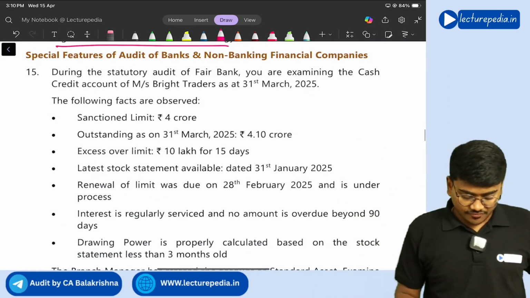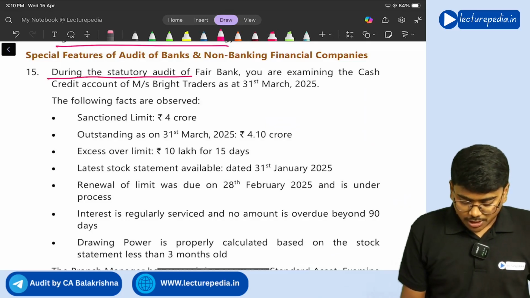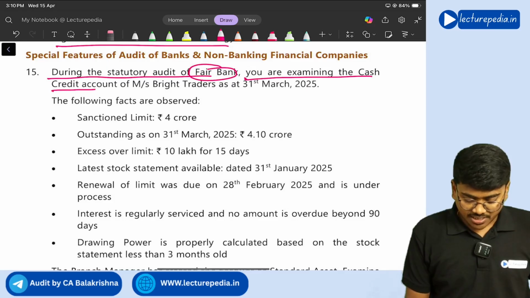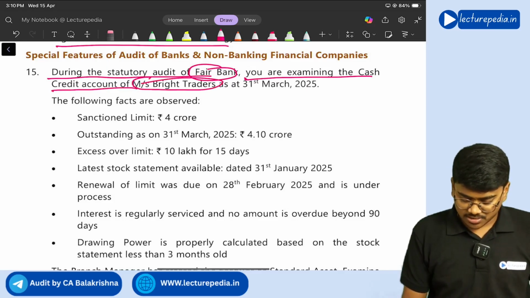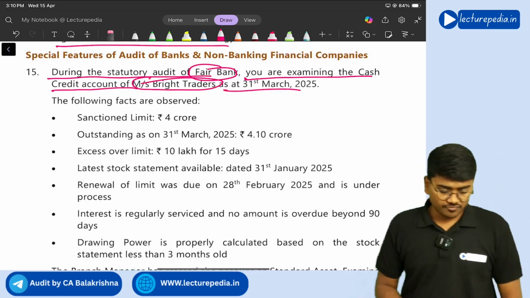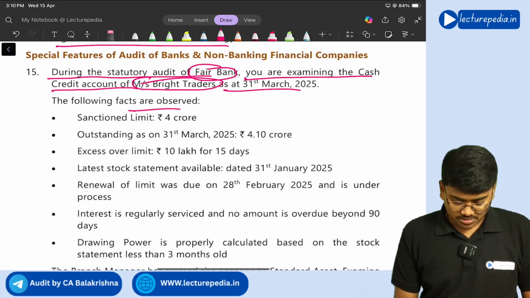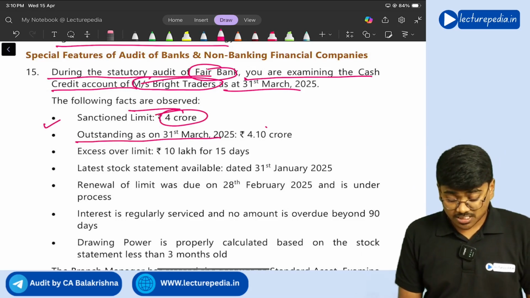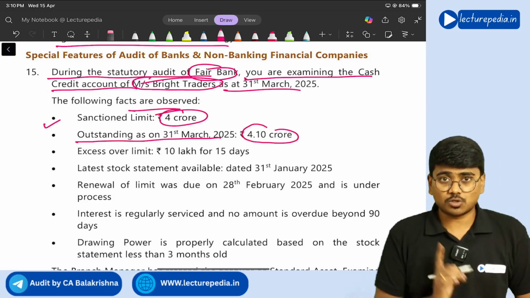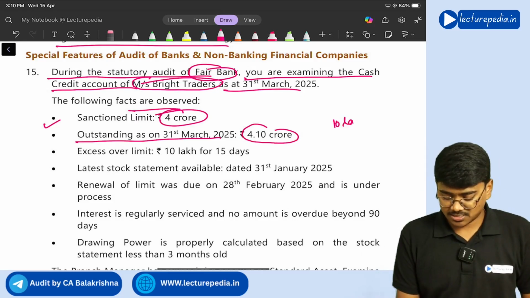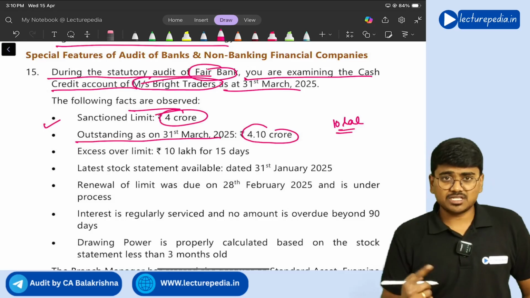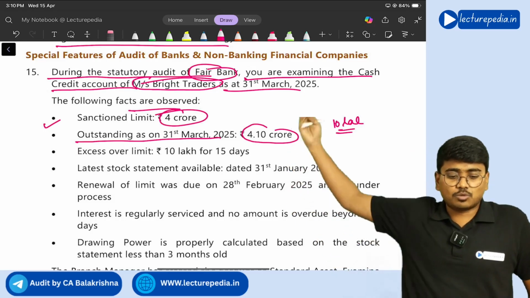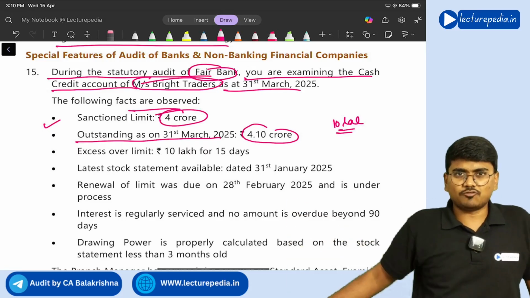Next, question number 15. During the statutory audit of a bank, you are examining the cash credit account of Mrs. Bribe Traders as of 31st March 2025. The following facts are observed. Sanction limit is 4 crore. Outstanding as on 31st March is 4.1 crore. So 10 lakhs excess is outstanding. If that excess is outstanding for more than 90 days, then the account becomes out of order, right?